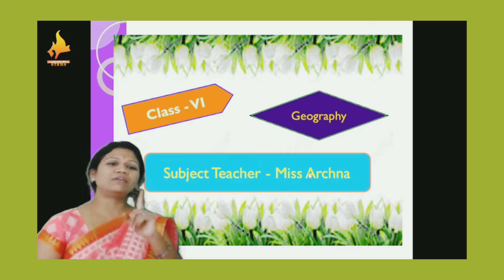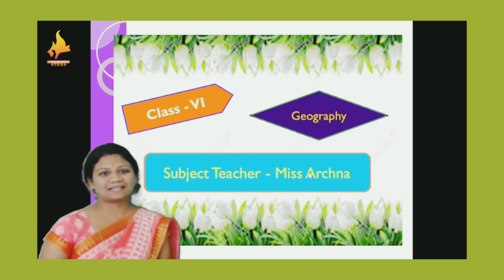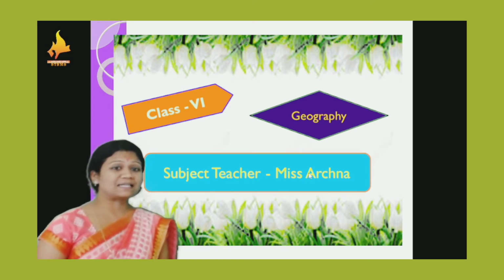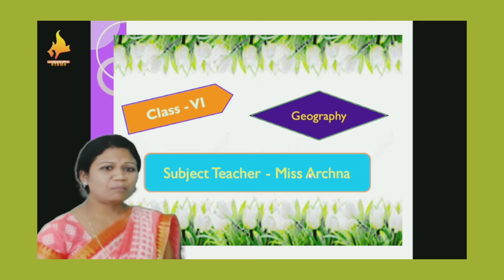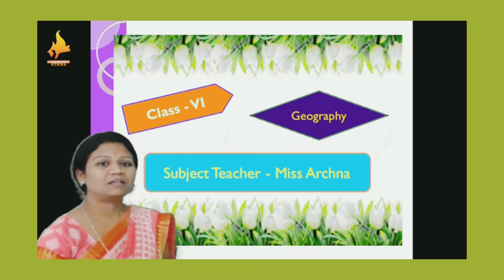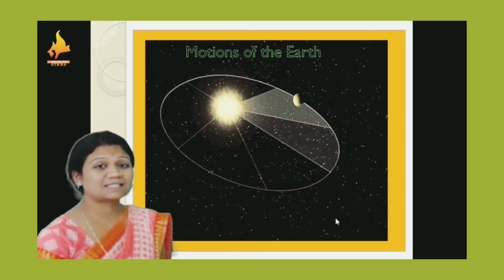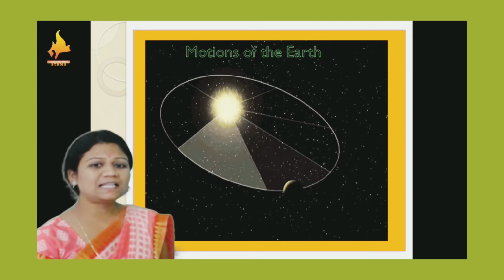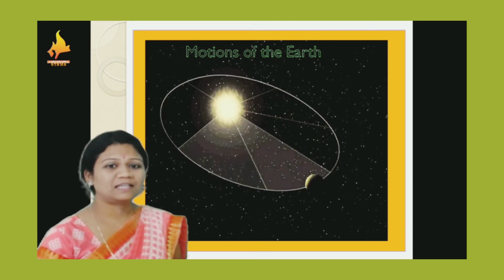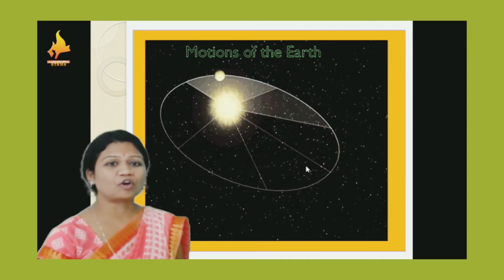It takes one day to complete one round around itself. And because of that only, we experience sunrise and sunset, and we get many advantages because of the rotation of the earth. Now, in this session, we are going to discuss revolution. Easily, you can understand how rotation and revolution are different from each other.